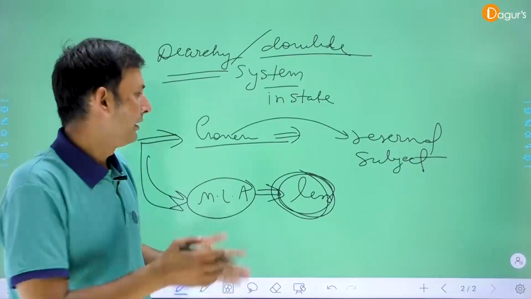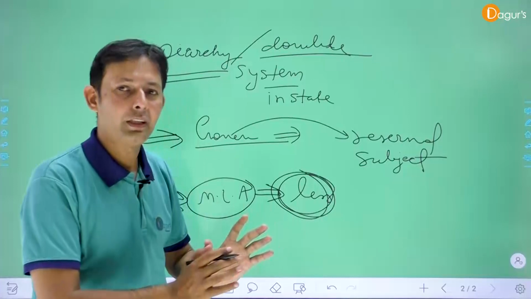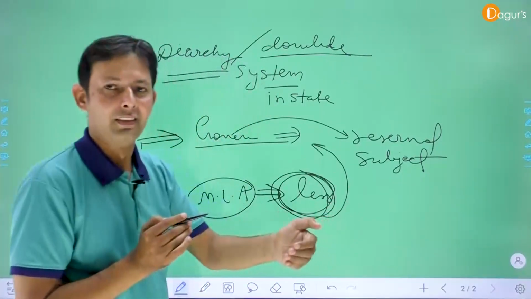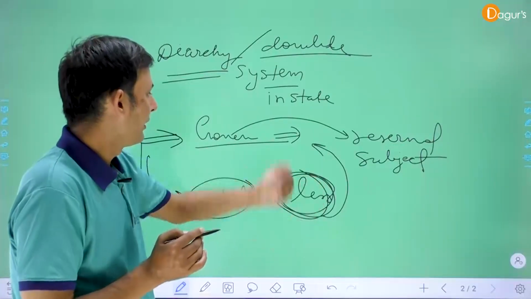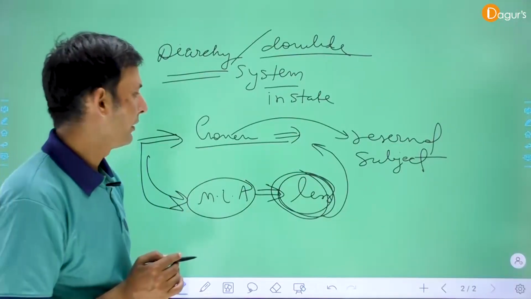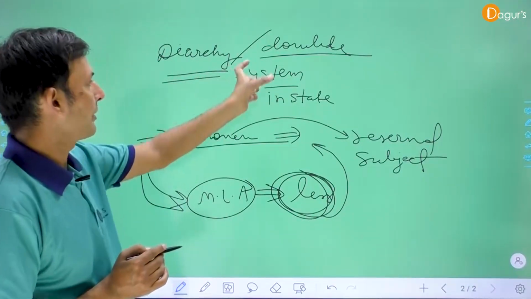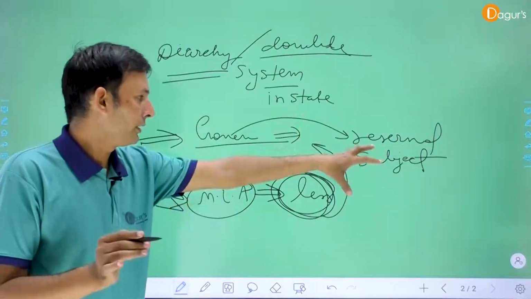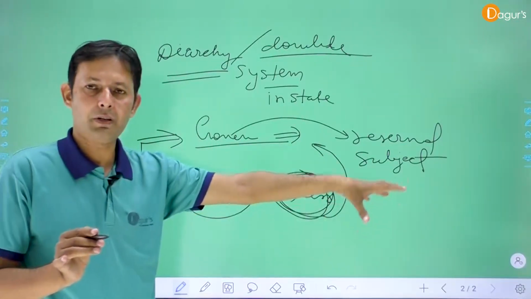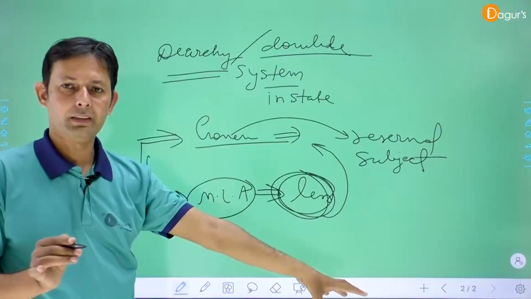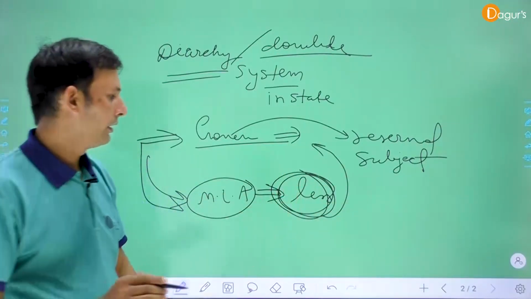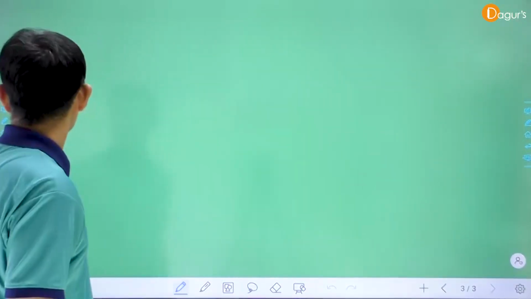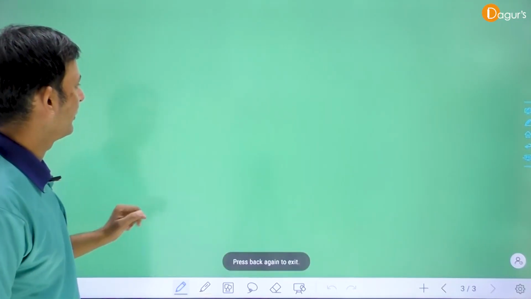In some conditions, priority went to the governor. These subjects are transferable to the governor in some conditions, so this establishes the superiority of the governor over the members. It is called the diarchy system, hierarchy system or double system. Power was established in two types: the governor's powers are called reserved subjects, and the legislative assembly members' powers are called transferable subjects, the less important powers. So this is the 1919 Montagu-Chelmsford Act. Clear? Now we discuss this particular act on this slide.